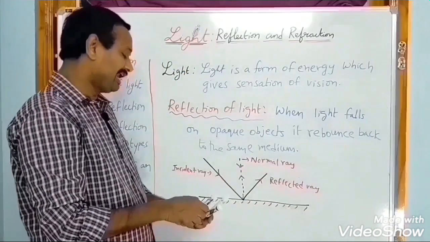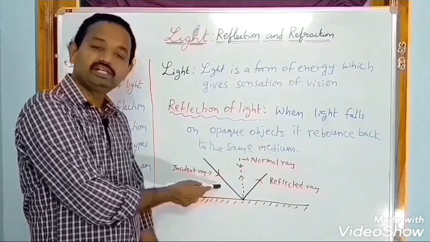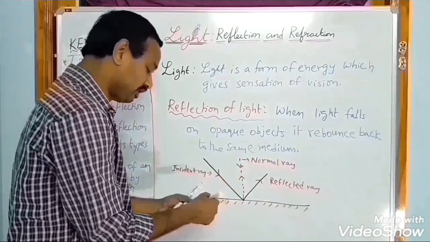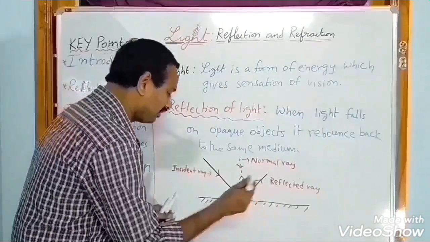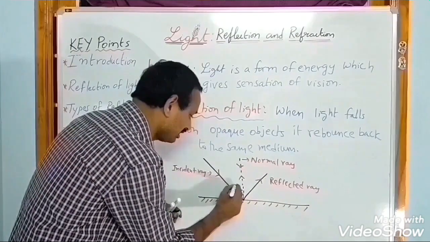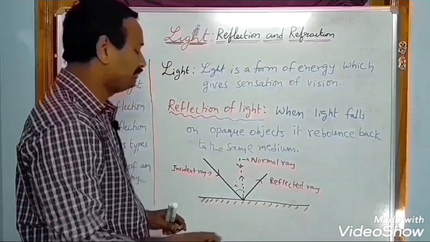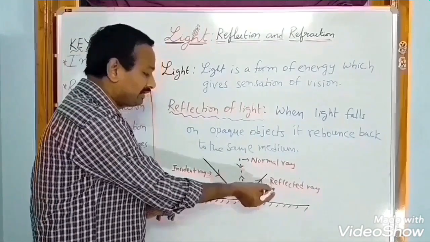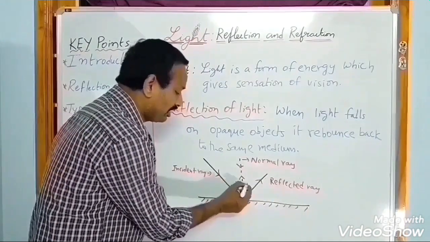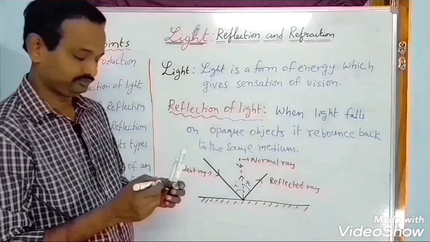Here, the angle between the incident ray and the normal is called the angle of incidence. This is the angle of incidence. And the angle between the normal and the reflected ray is called the angle of reflection.